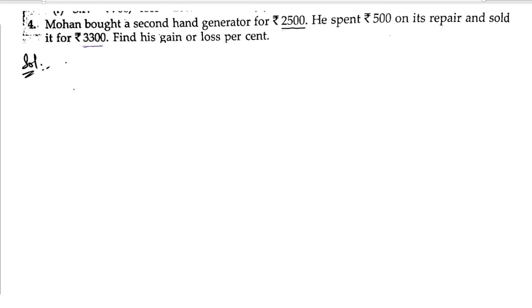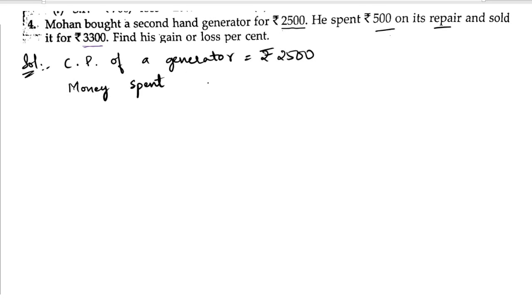So in the solution, first of all, we will write down the cost price of the generator. So the cost price of the generator is rupees 2500 and he spent on the repair. Okay, the amount spent on repair. Money spent on repair is rupees 500.